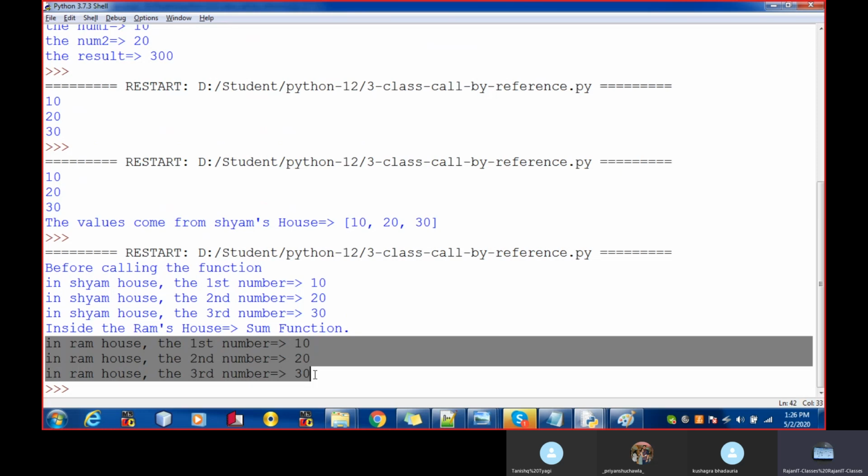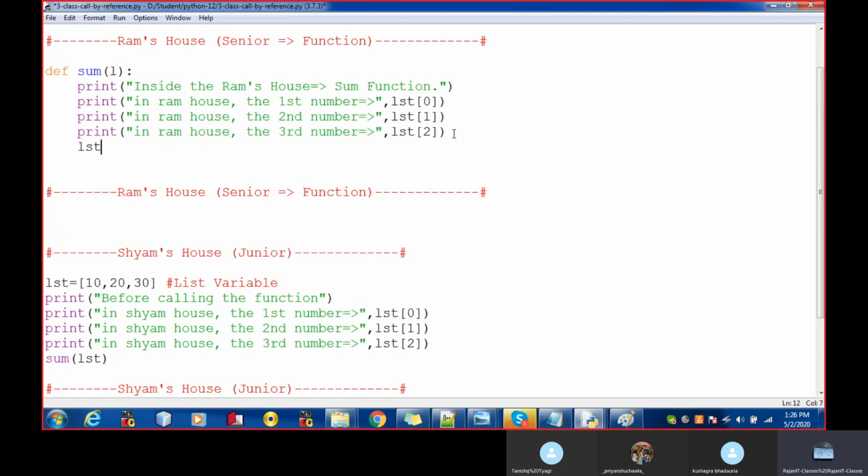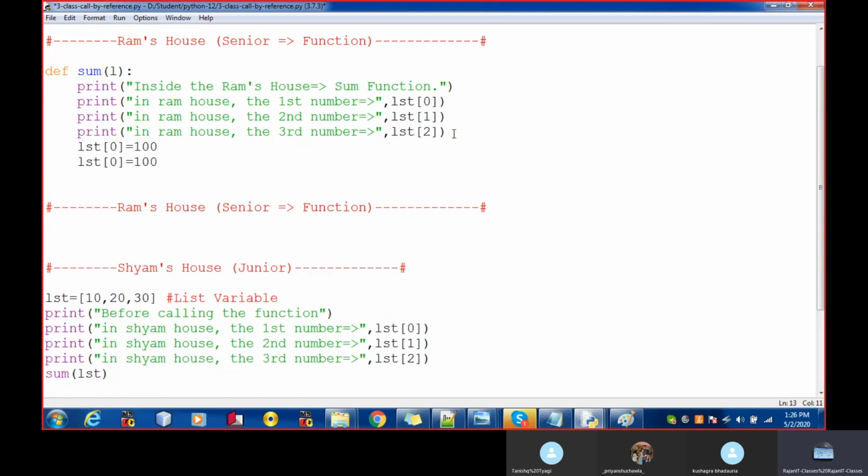Now, Ram is going to do something with these numbers. Okay, Ram has done something with two numbers. One is at the first box and second is at the third box. So in the third box, Ram has stored the 300, and in the first box, Ram has stored the 100. So Ram hasn't done anything with the first box, whose number is the LST1. Okay.